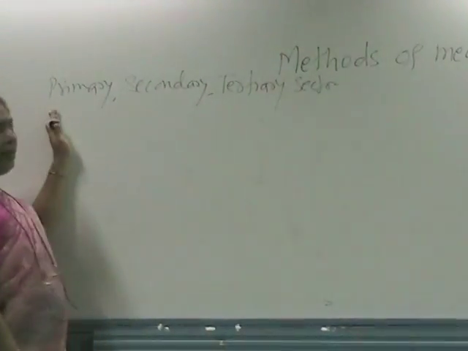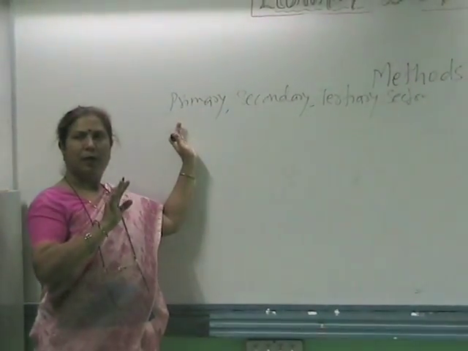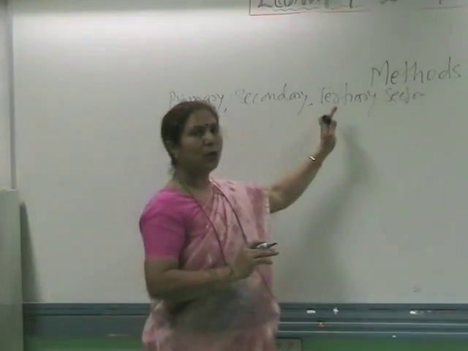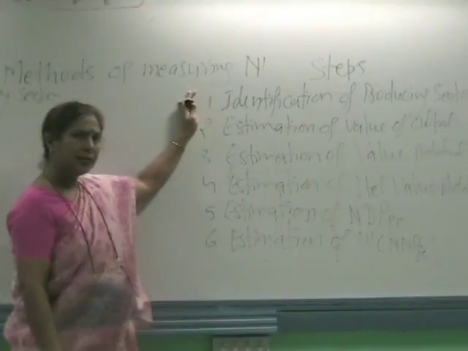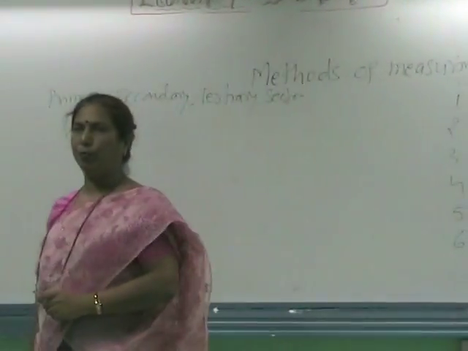Primary sector means agriculture and allied activities. Secondary means manufacturing sector. Tertiary includes all the services. So this is about identification of producing sectors. Second is estimation of value of output.